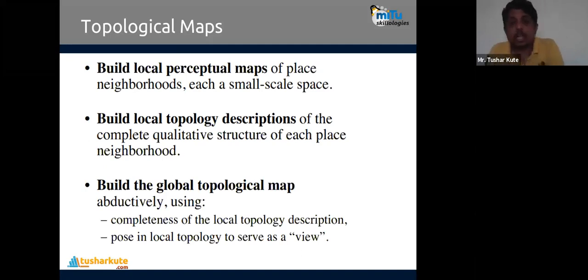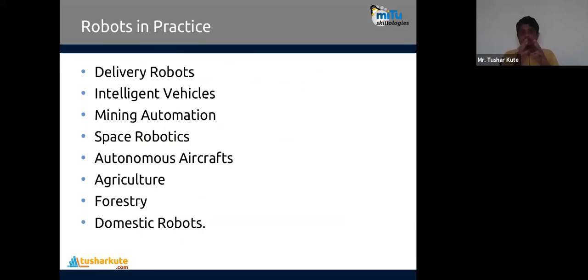Now let's come to the main part of this session, that is robots in practice. Means the robots which are actually created by implementing all of these ideas together, in real-world situations. Some of the examples shown over here: delivery robots, intelligent vehicles, they are also robots, mining automation, mining robots, space robots, then autonomous aircraft, non-pilot aircraft, agriculture robotics or forestry robotics, domestic robots. Let's go one by one.